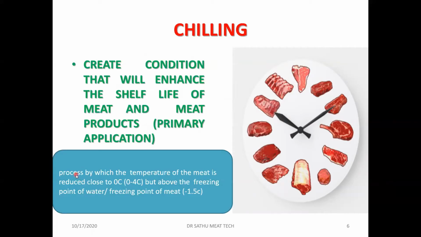So we can define chilling as a process by which the temperature of the meat and meat products is reduced close to 0 degrees centigrade. That is, we keep it between 0 to 4 degrees centigrade, close to the freezing point of the meat but above the freezing point of the meat. So that is what we do in chilling.